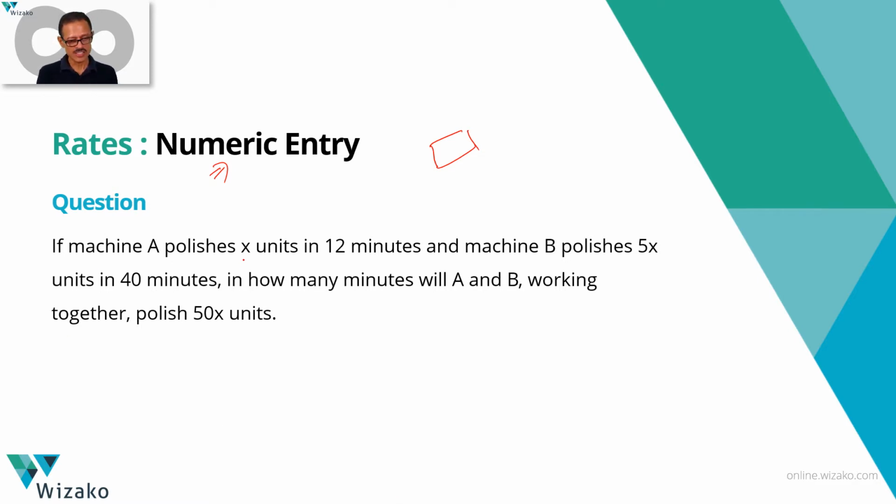Machine A polishes X units in 12 minutes. Machine B polishes 5X units in 40 minutes. In how many minutes will A and B working together polish 50X units? Somewhere X units, somewhere 5X units, somewhere 50X units. So mixed up things quite a bit. So we need to exercise caution as we solve this question.